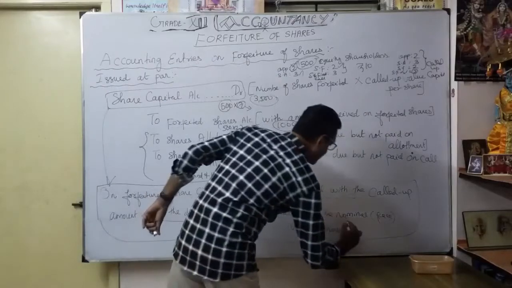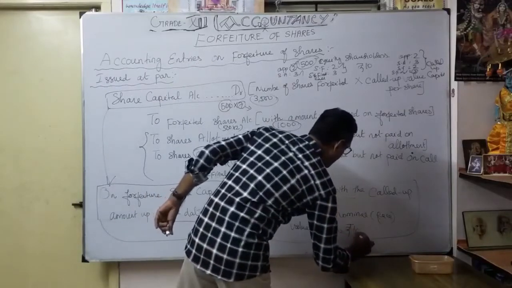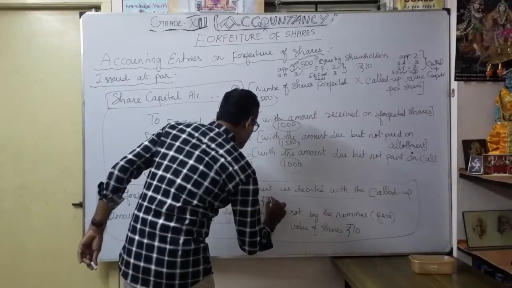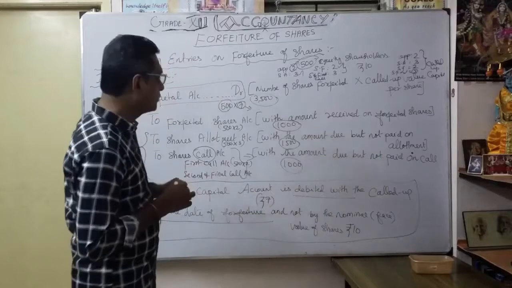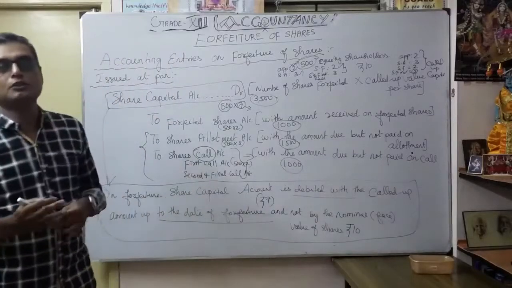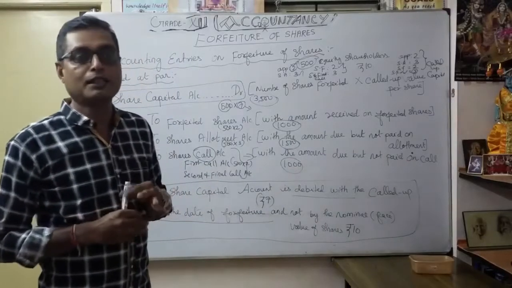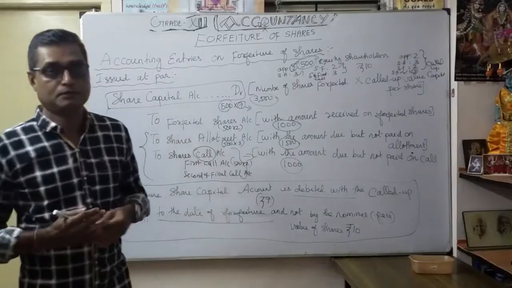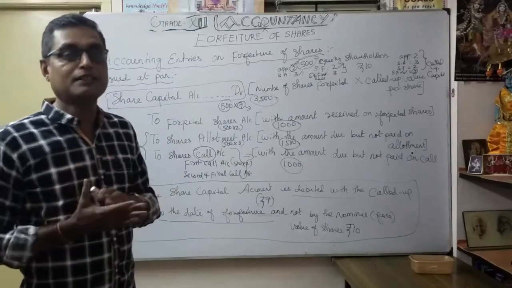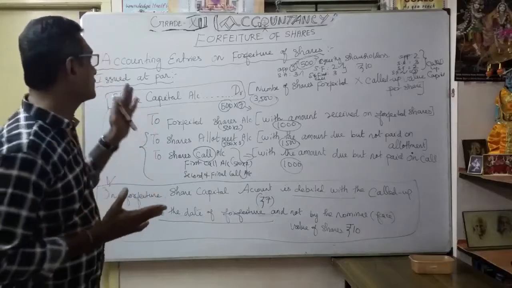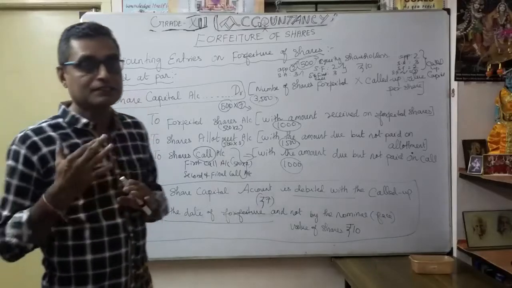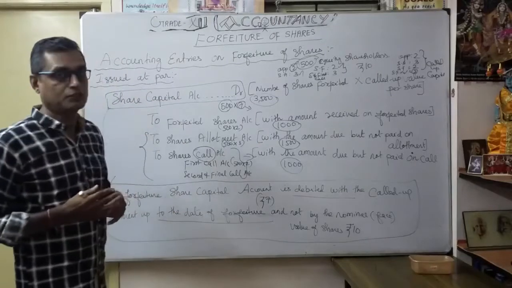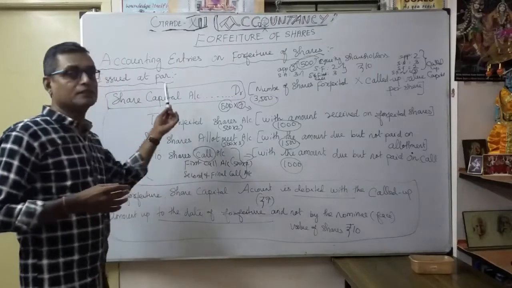Not by the 10 rupees. You understood now? So here, not 10 rupees. We will consider up to the date of forfeiture, 7 rupees. You understood? So with this example, you can understand the forfeiture of shares, especially shares issued at par. That is very, very important. You have to be very careful whether shares are issued at par or at premium, as the accounting entries on forfeited shares differ. First we are going to discuss shares issued at par. Understood? This is the journal entry. It's a very, very important one.